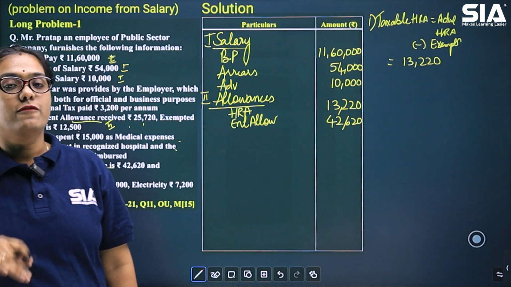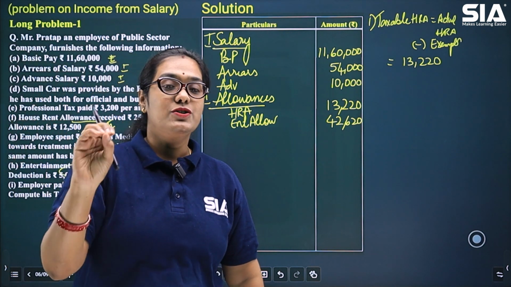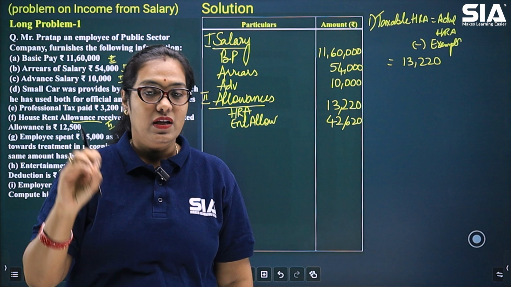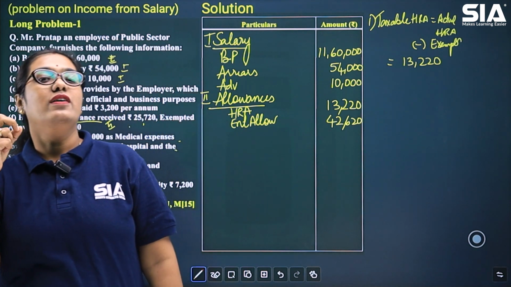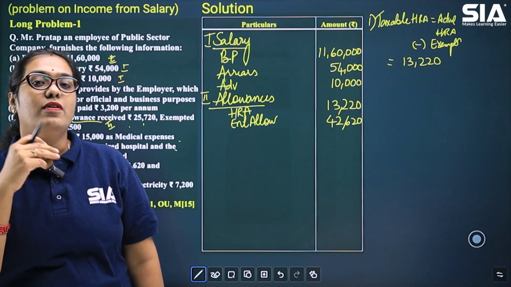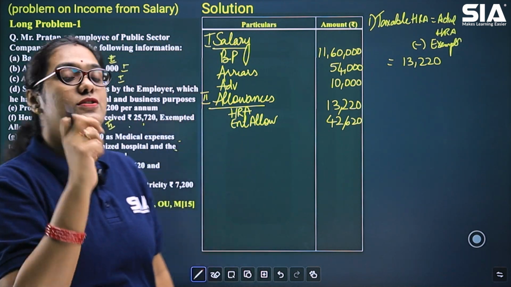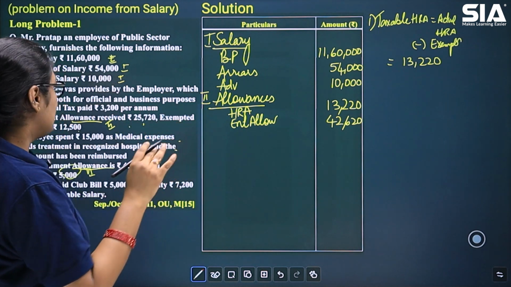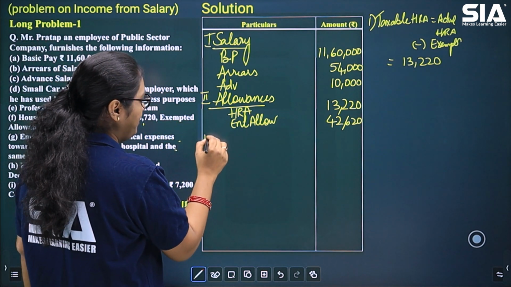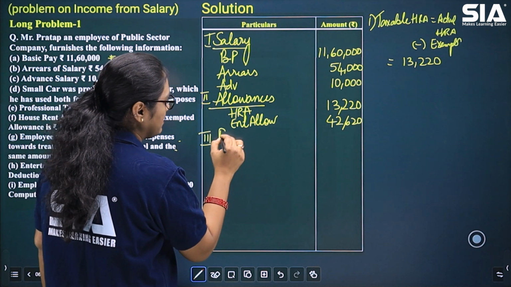It is because, if you remember, there are deductions under section 16, where the first deduction is standard deduction, then we have entertainment allowance and we have our professional tax. There we will show our deduction amount. So these are the only allowances that we have. Now let's write our perquisites.